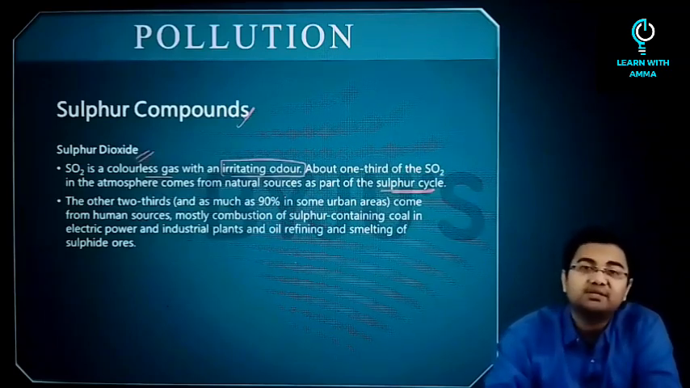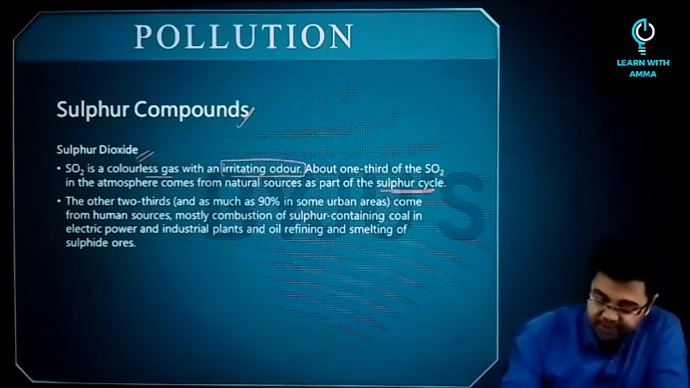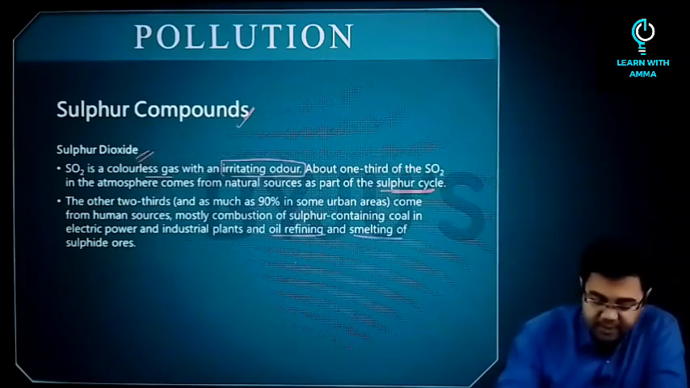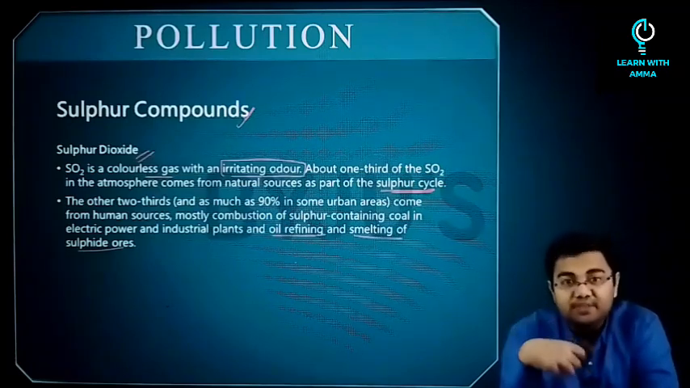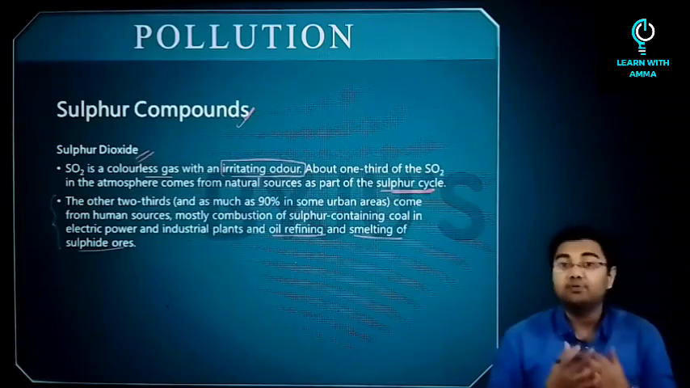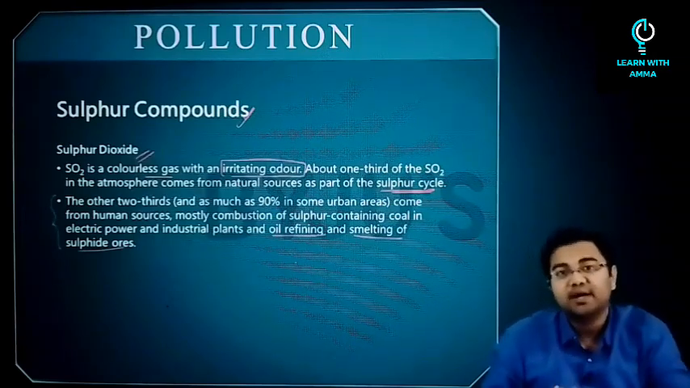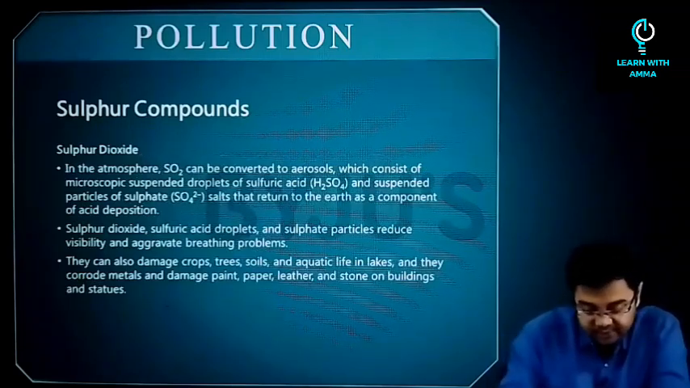What kind of human activities? You have thermal power plants, you have oil refineries, you have smelting of sulfide ores. So all these kind of industrial processes are also contributing to increasing the amount of sulfur dioxide in the atmosphere. So in the atmosphere, sulfur dioxide can be converted into aerosols.